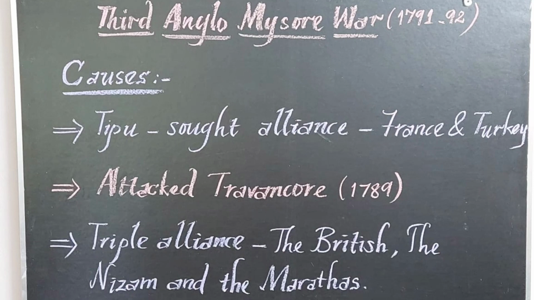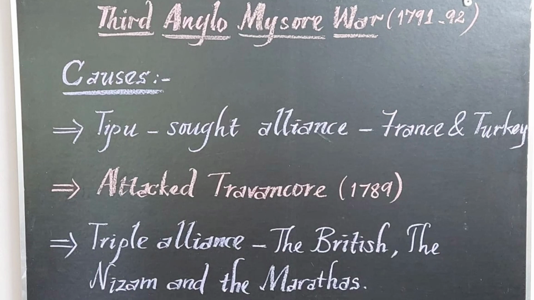To defeat Tipu Sultan, the English made a triple alliance with the Nizam and the Marathas. The Marathas and the Nizam are always in a dilemma, either on Tipu's side or on the English side. In the second Anglo-Mysore War, the Marathas and the Nizam were on the side of Hyder Ali. Now in the third Anglo-Mysore War, these two went on the side of the British. So there was a triple alliance made by the British with the Nizam and the Marathas against Tipu Sultan. What are the causes for the third Anglo-Mysore War? Tipu sought help from the French and the Turks, and he also attacked Trivandrum.